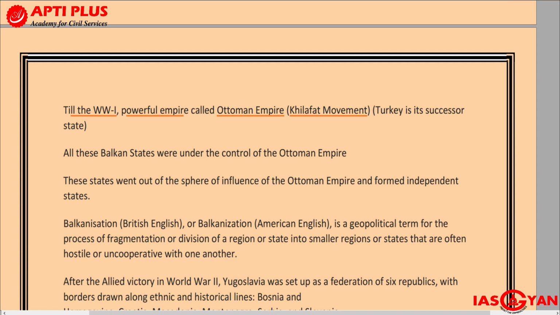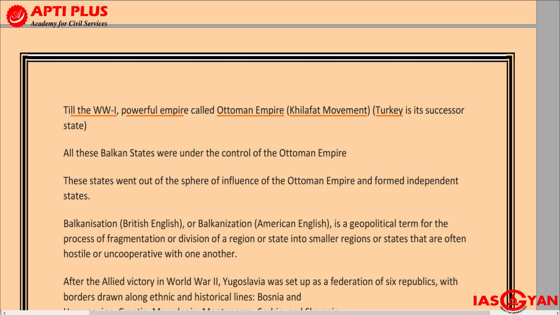And that again led to something called the Khilafat movement, about which you must have studied in your modern Indian history. Khilafat movement, non-cooperation movement, all of these you would be aware of. So the thing is, this Ottoman Empire, its successor state is Turkey today.